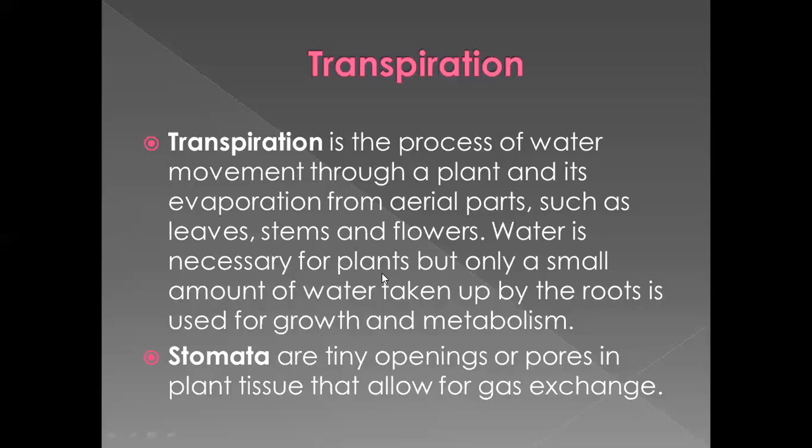When stomata open, there is a high concentration of water inside the leaf so that water can move out from the leaves through stomata. Stomata are the openings present in the leaf area, and here water is removed from the body in the form of vapors.